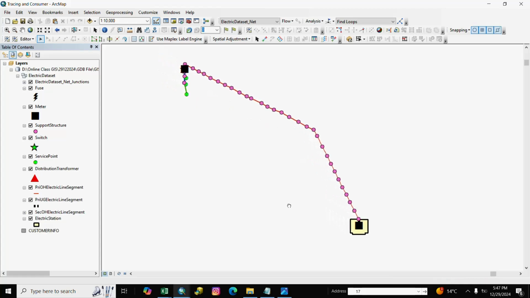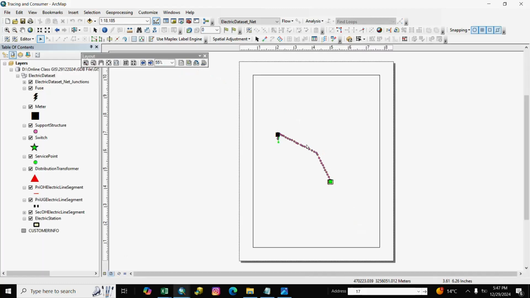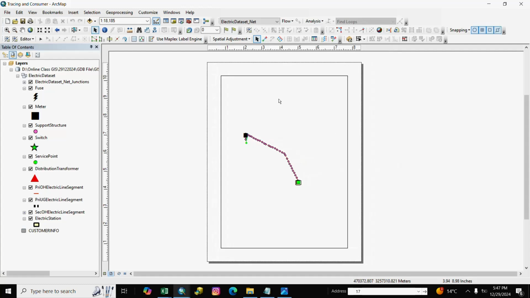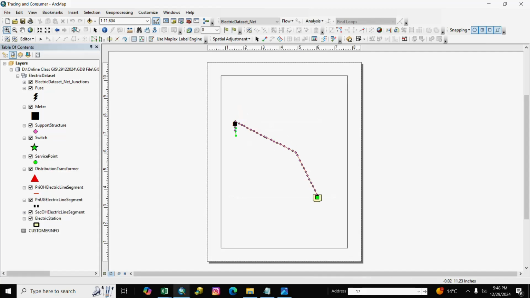GPS point to consumer linking. If you want to draw a map, you go to layout view and we select here layout, and insert text.